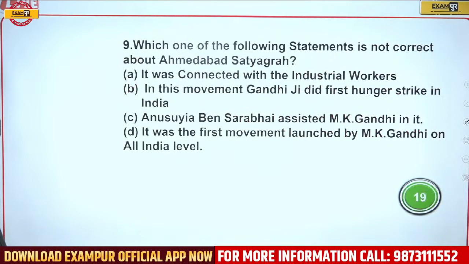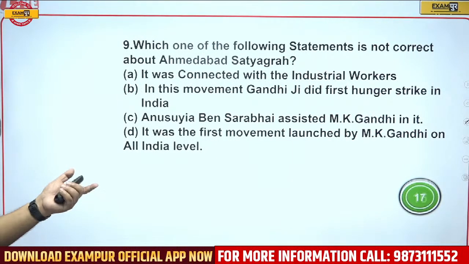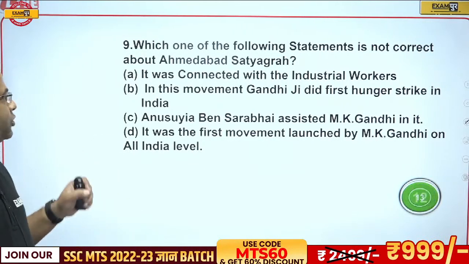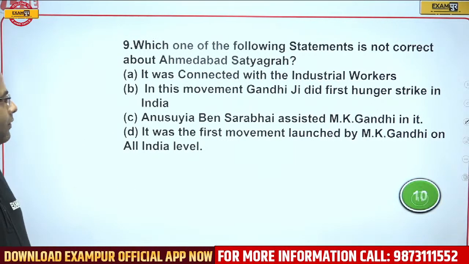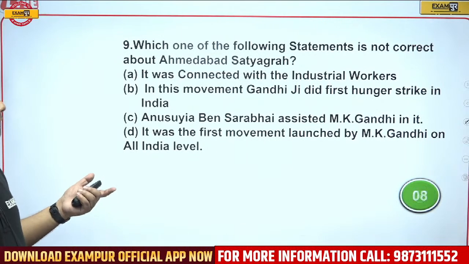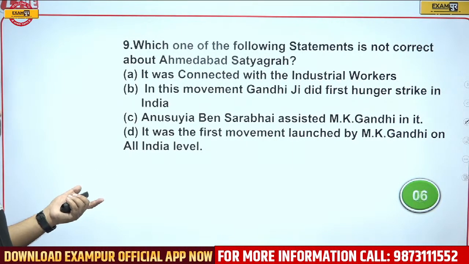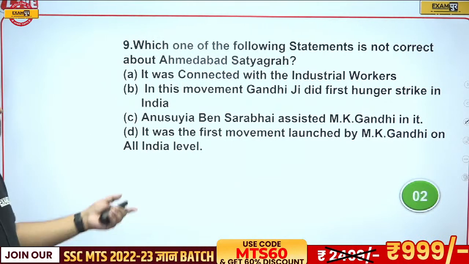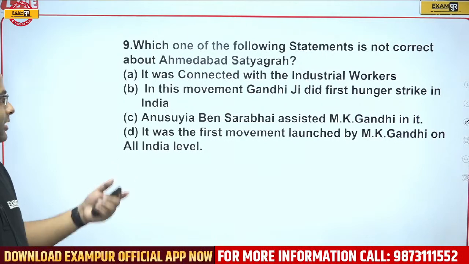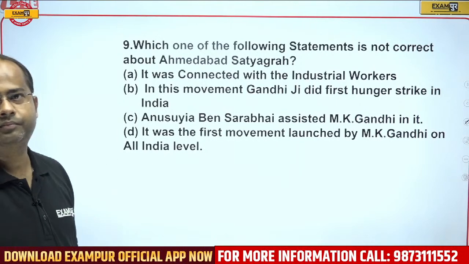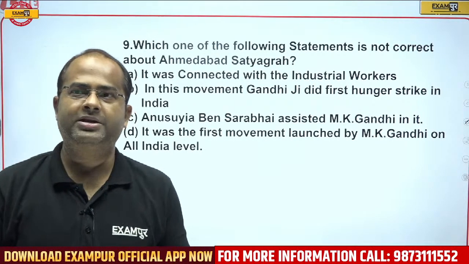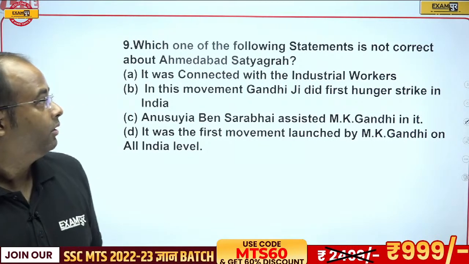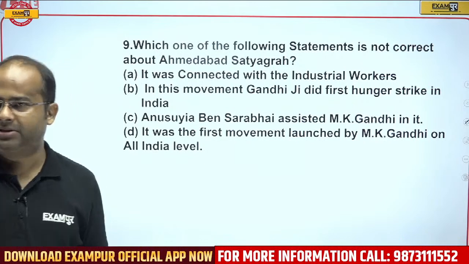Okay, now come to the next question. Which of the following statements is not correct about the Ahmedabad Satyagraha? Options are: it was connected with the industrial workers; in this movement, Gandhiji did the first hunger strike in India; Anusuya Ben Sarabhai assisted MK Gandhi in it; it was the first movement launched by Gandhiji at the all India level. Which statement out of these is not correct about the Ahmedabad Satyagraha?